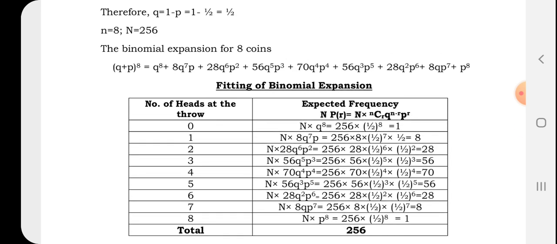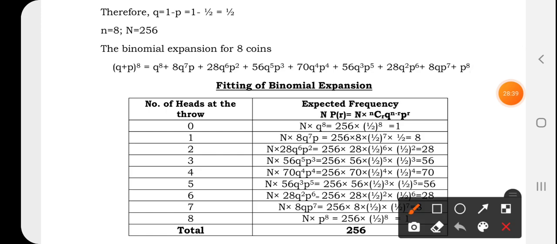You are going to write the first term, then second term, then third term, like that you have to write and multiply all terms with n.